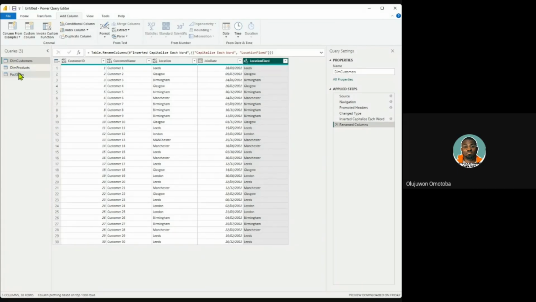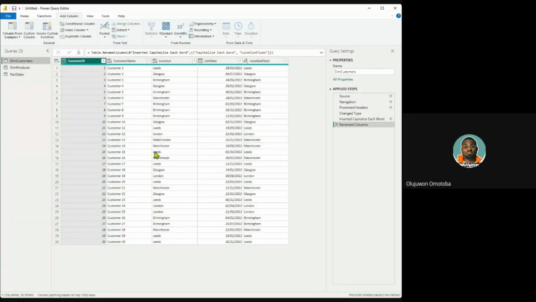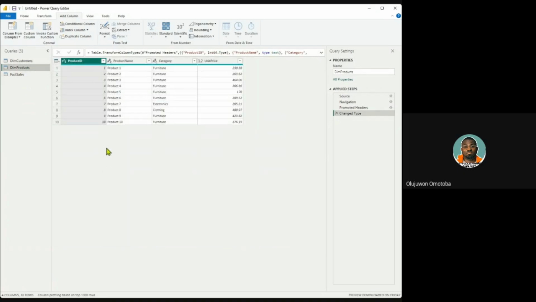All right, so let's move on to the next table. I think for me, this table is clean, although it's not really messy enough, but at least we have something to work with. So let's look at this dim product table. What does the product table say? It's giving us the unit price, and there are no empty rows. Everything is looking as expected. But one thing I can see is that the unit price is giving us decimals. The entry official wanted to let us know that these are either in dollars, naira or pounds.